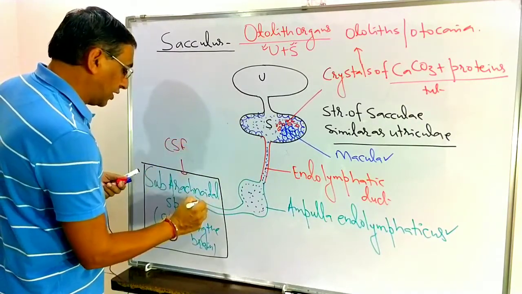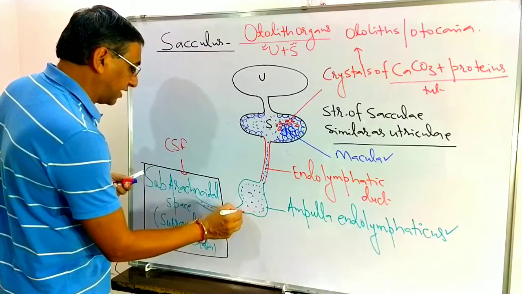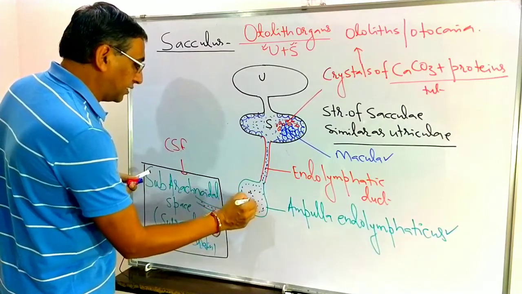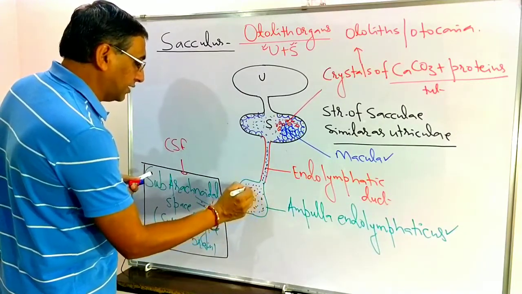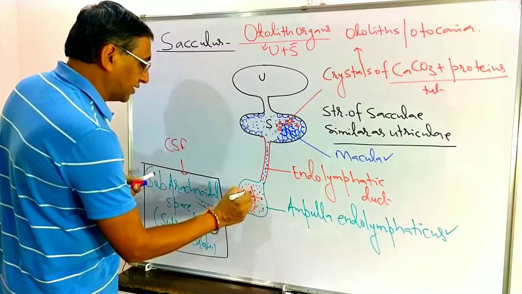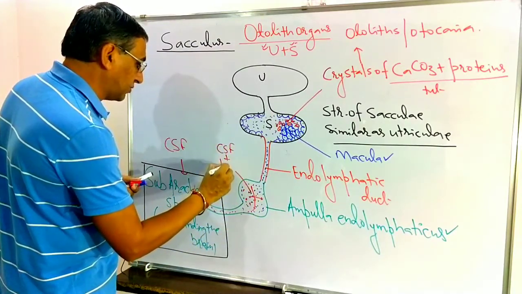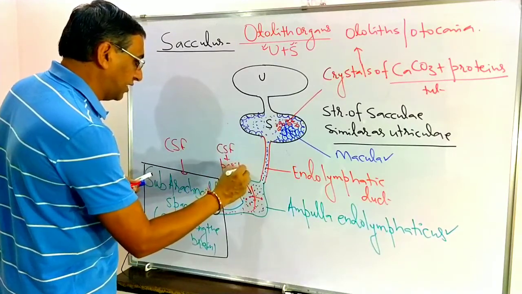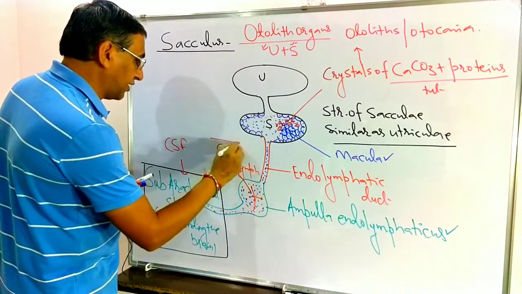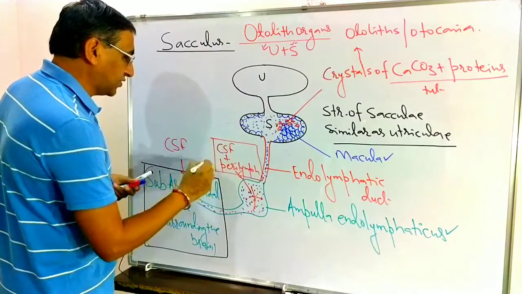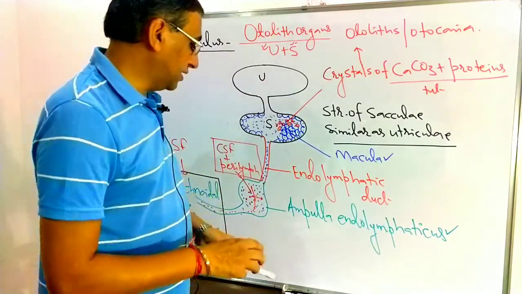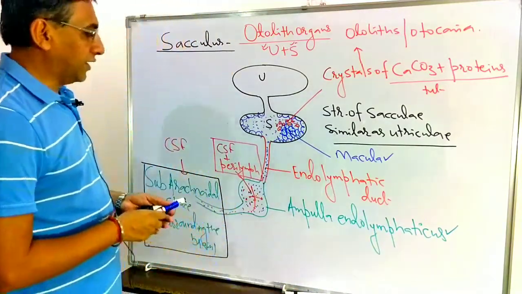cerebrospinal fluid. So the fluid is like this. It is going this side here. So in the ampulla endolymphaticus, there is mixing of the CSF and the perilymph here.